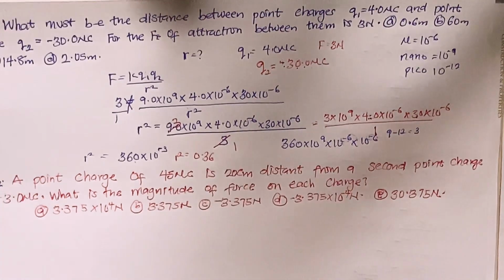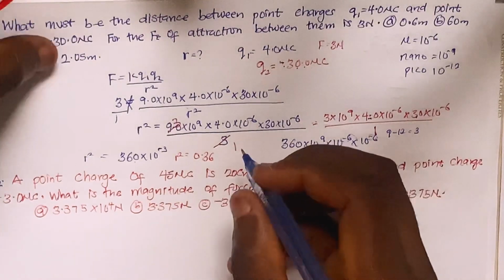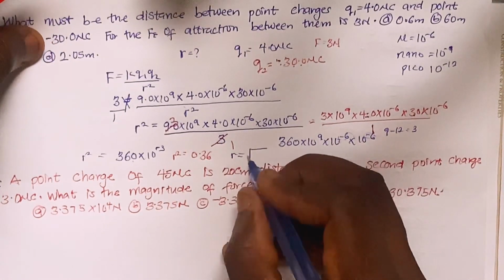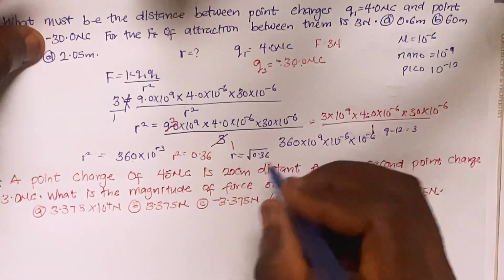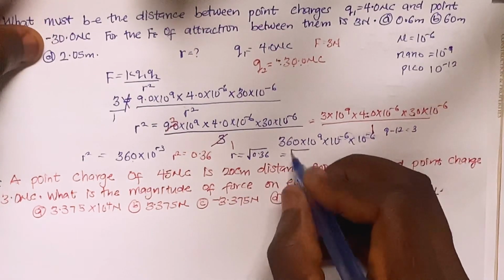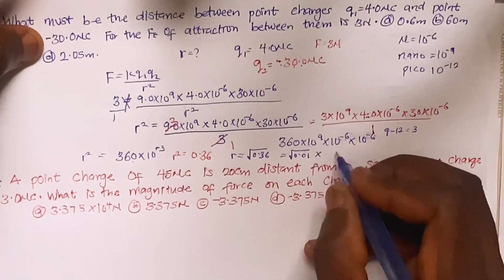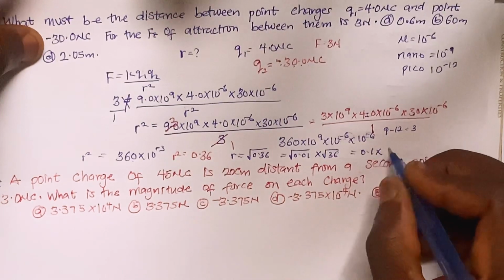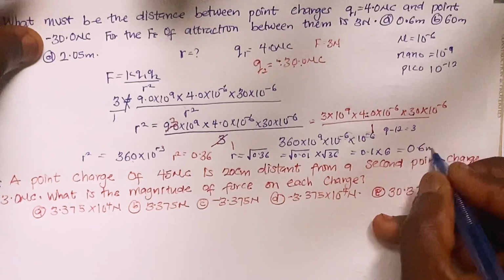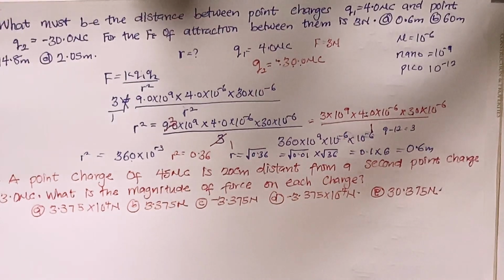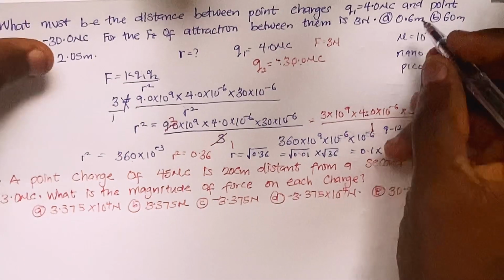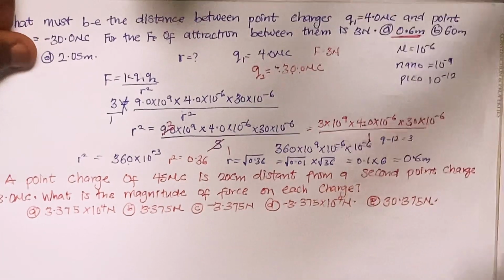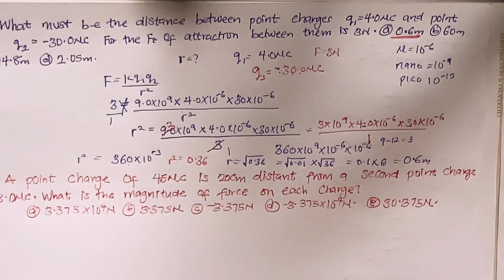0.36 exactly. So if I'm having 0.36 here, I need to find the root of 0.36, right? So r equals root of 0.36. Then I can express that as root of 0.01 multiplied by root of 36, which equals 0.1 multiplied by 6, which is 0.6 meter. Can you see it now? So my answer is A. That's my right answer.